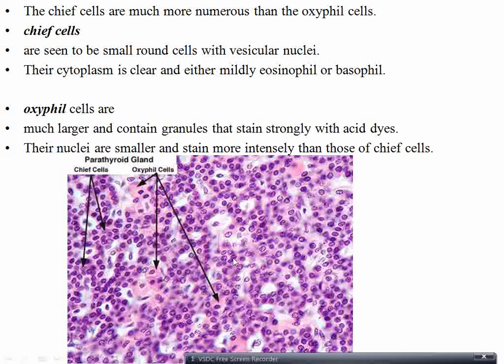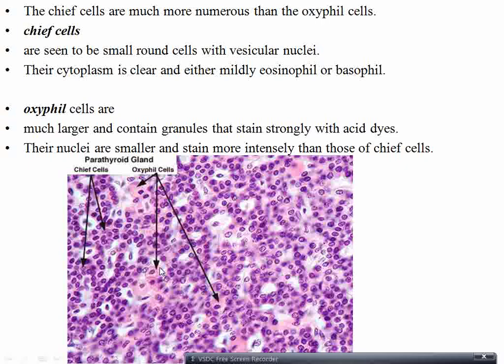Chief cells are seen to be more round cells with vesicular nuclei. Their cytoplasm is clear and either mildly eosinophilic or basophilic. It is more towards a basophilic stain, a blue stain. Oxyphil cells are much larger and have granules, and they take the acidic stain, so they are eosinophilic.